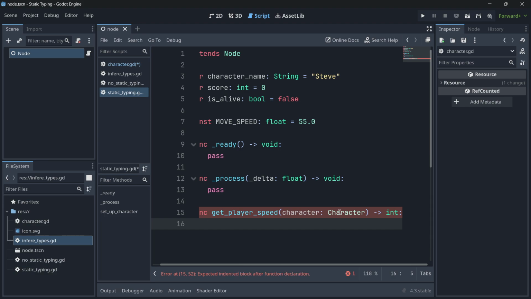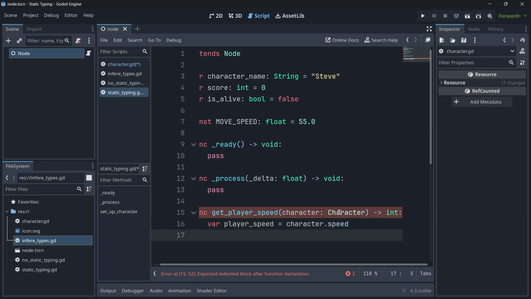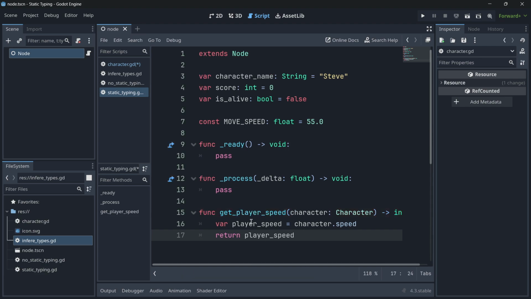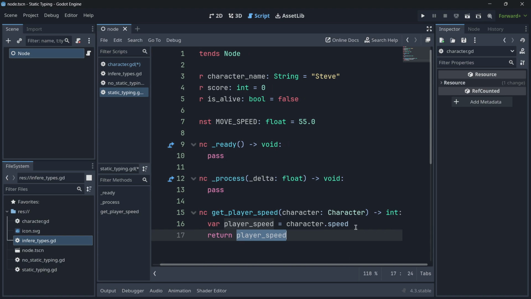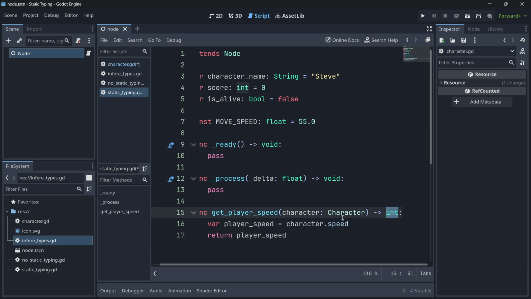And what I will do is that I will store here in a variable player speed, and this is going to be equal to character dot speed. So I'm just storing it as a variable, and then I will return it, okay? So quite simple here, the code that we are doing. We get the character, then I access its speed, I store this value into a variable, and then I return this value. And this is correct because player speed is an integer, and I'm also telling here Godot that this is an integer, what should be returned.